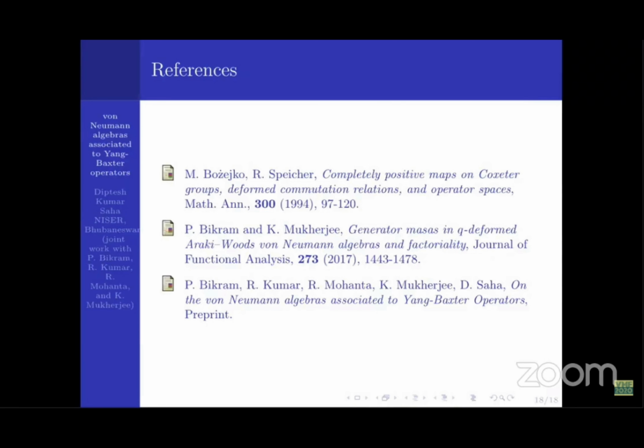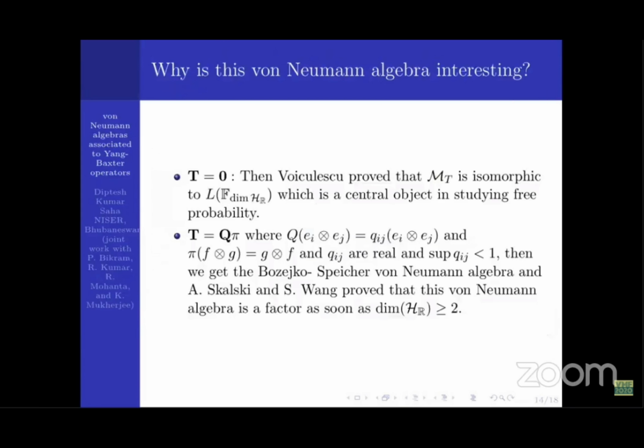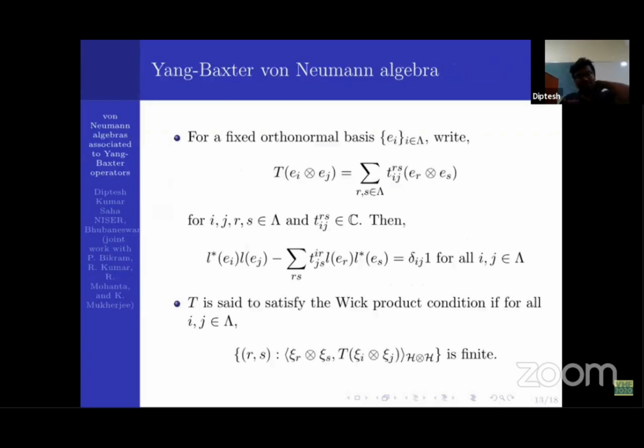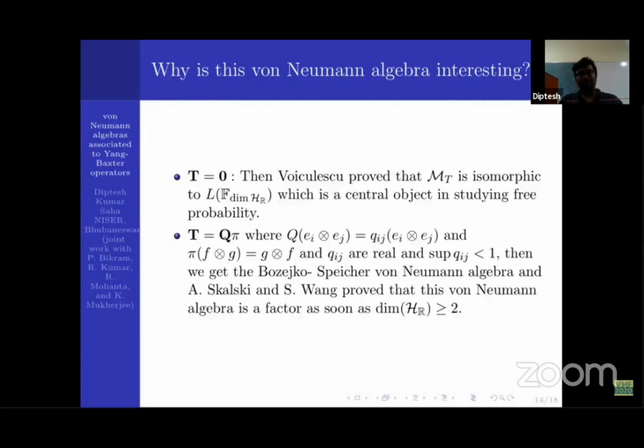So what was the comment regarding this free group thing, this phenomenon? Whenever T is 0, the creation operators satisfy this condition, right? If T is 0, this is l star e_i l e_j equals delta_ij times 1. So if you define the Von Neumann algebra generated by these operators, these are the free group factors.